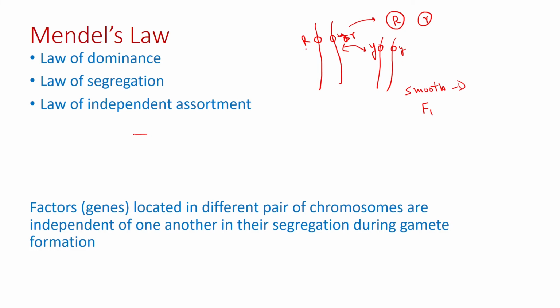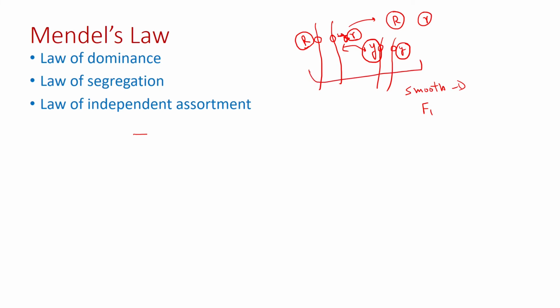When the gametes are formed, a gamete for round seed will be formed, a gamete for wrinkled seed will be formed, a gamete for yellow seed will be formed, and a gamete for green seed will also be formed. This generally happens. This can be explained by the dihybrid cross.